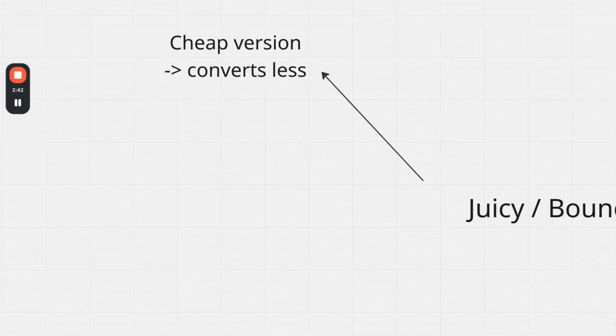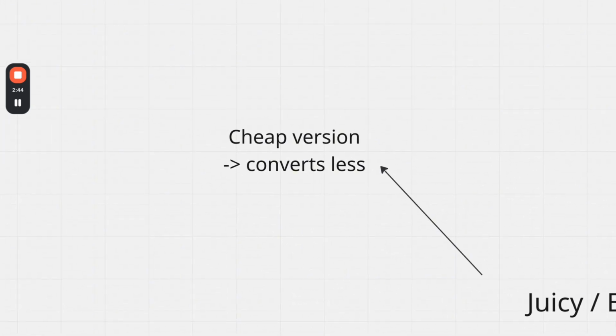First of all, Juicy is the cheap version. Why is it the cheap version? Juicy has the advantage that you can get a lot of links with a low amount of costs. You have your link, you can put in all tracking links, and you can track everything properly for a very low price. The problem here is that for Reddit it is not the perfect funnel. In this case I'm going to show you a cheap version of the perfect funnel, and it converts less because you will always have an 18+ warning sign in between.